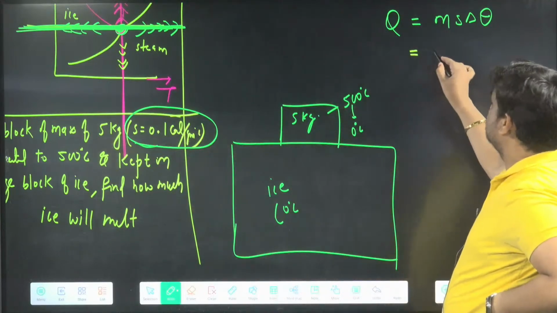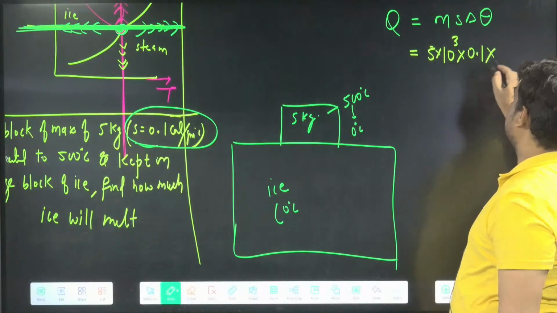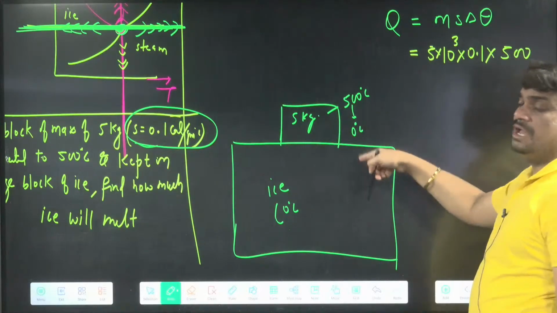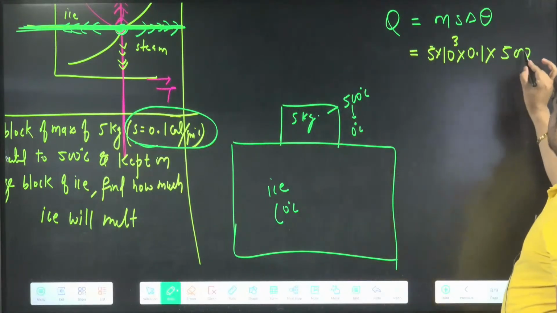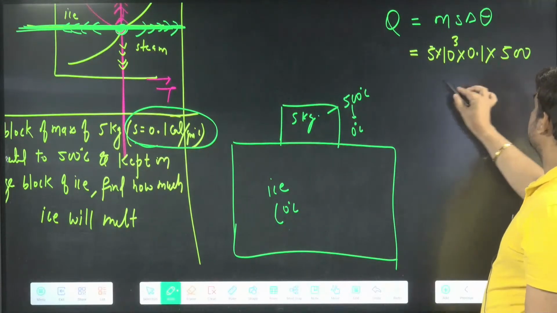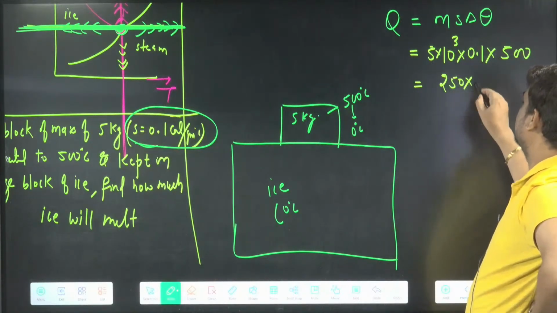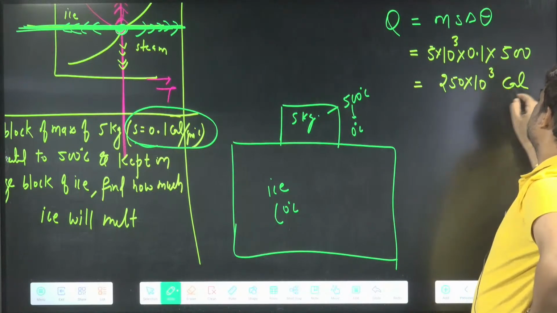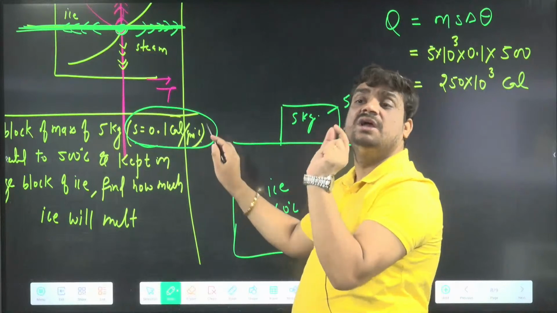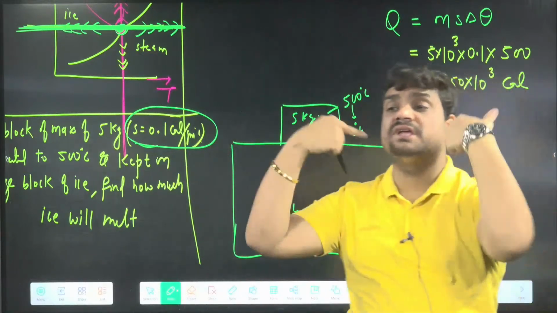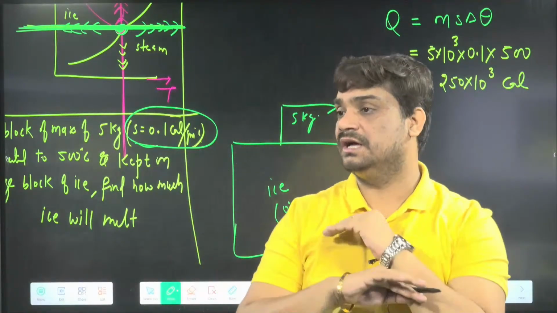So mass is given 5, so I will put 5 into 10 power 3, times 0.1. Temperature change is from 500 to 0, because it will keep on supplying the energy till 0 degrees Celsius. So this is the energy, and it becomes 250 into 10 power 3. Will it be joule or calorie? Of course it is going to be calorie, because specific heat is given as 0.1 calorie. If specific heat is given in joule, then you will do the complete question in joule.